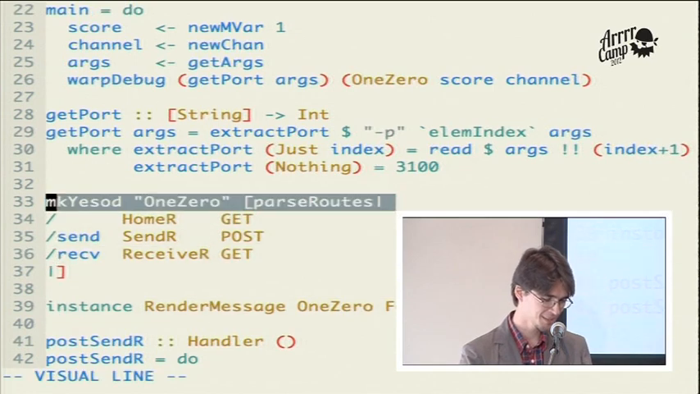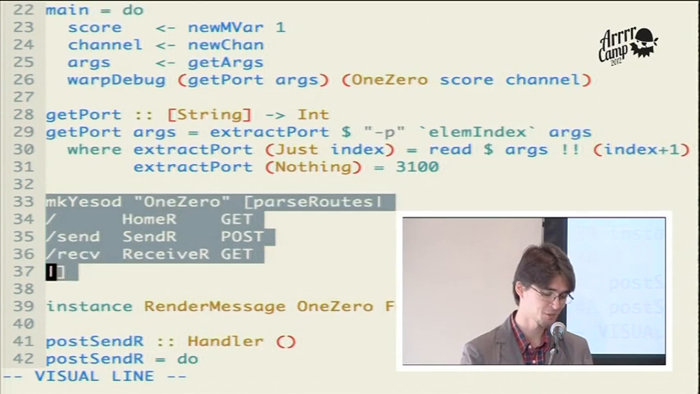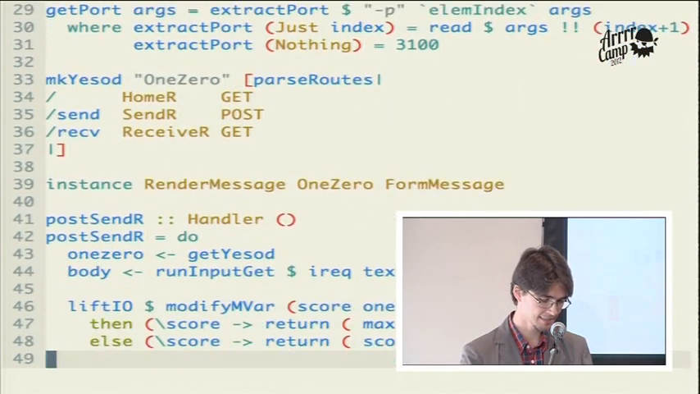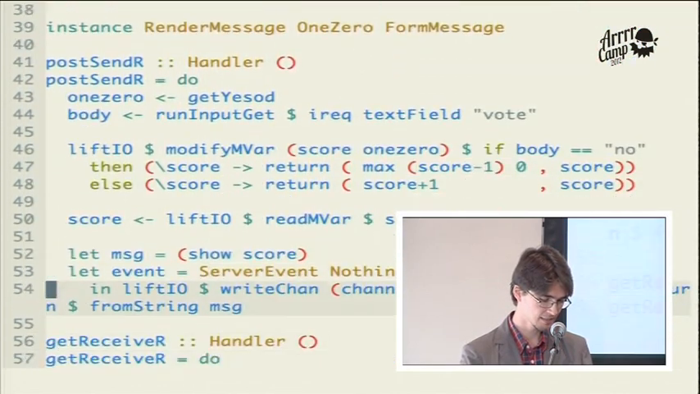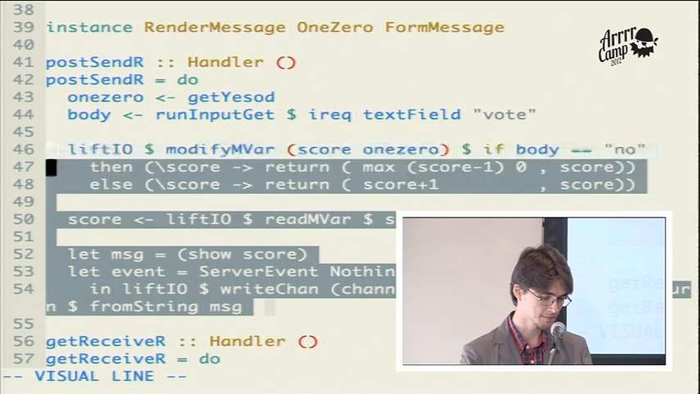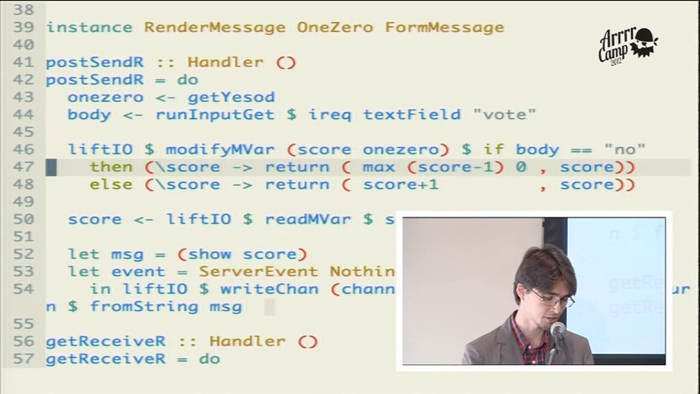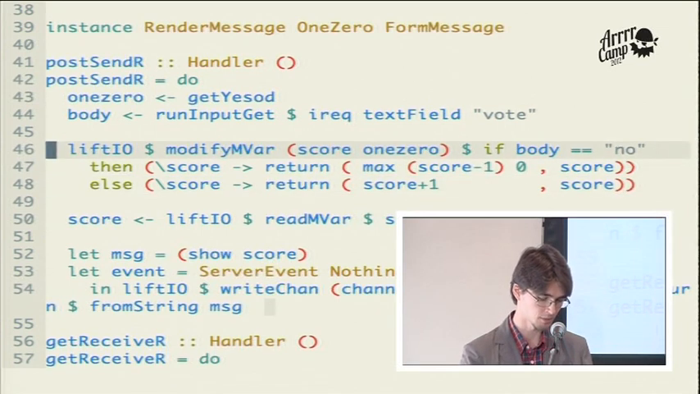Now, here is something familiar, routes. Every web framework seems to have it. And this is a method that allows me to process calls from the client. When I send a vote, this method gets hit, and here is the modification of my global counter.